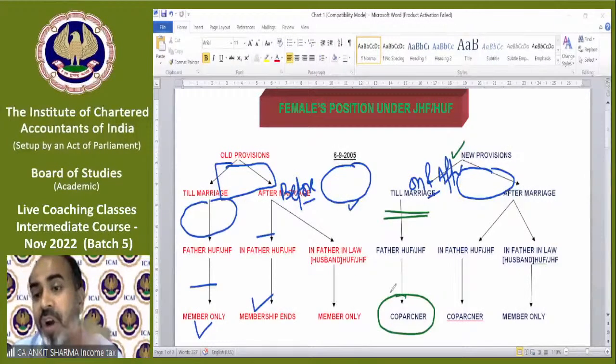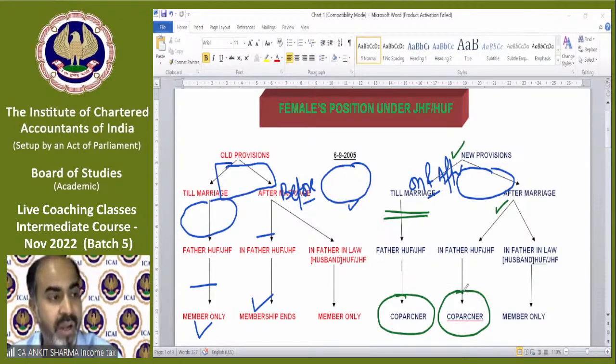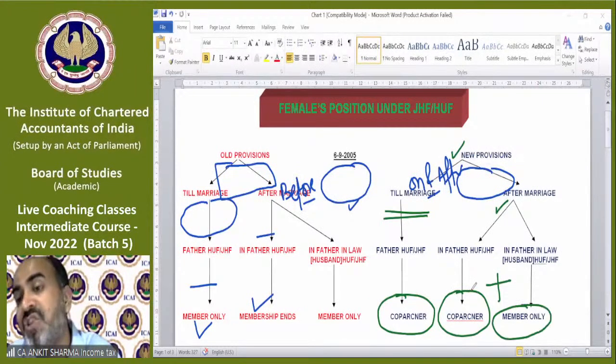And what will happen after marriage? That is very interesting. After marriage, she will continue to be the co-partner in her father's HUF and JHF, plus she will be a member in her father-in-law's or husband's JHF and HUF.